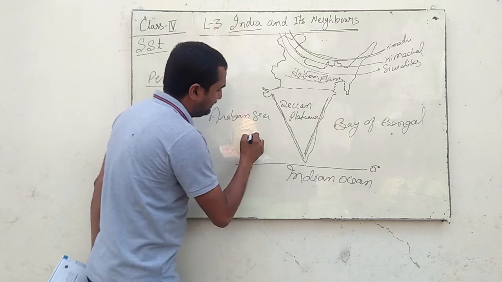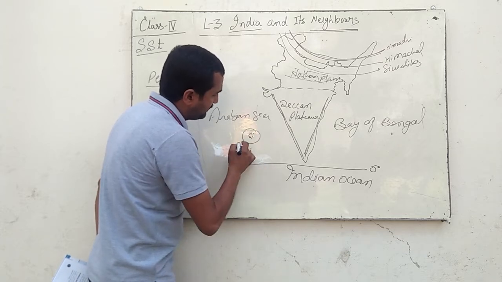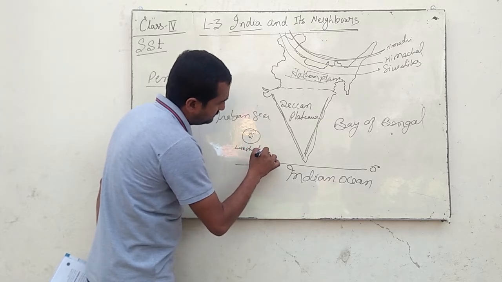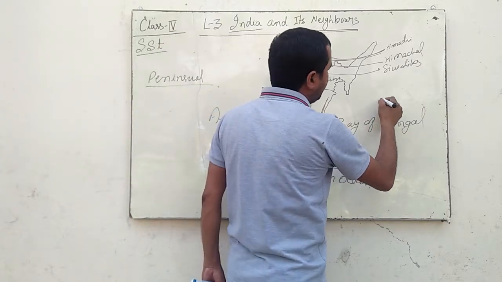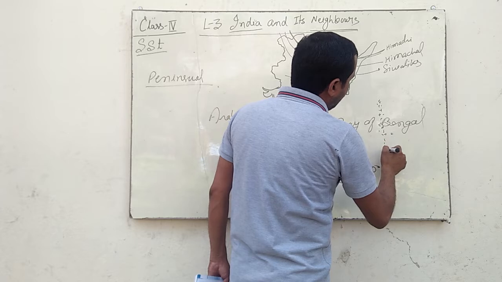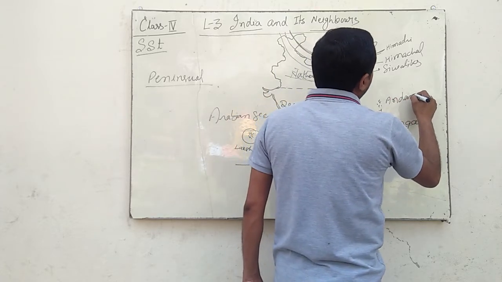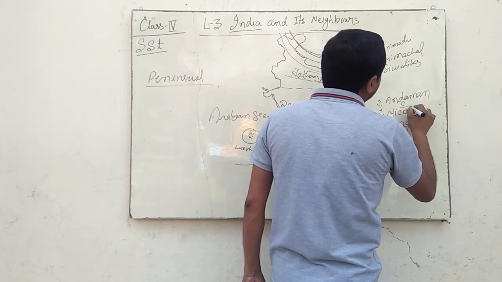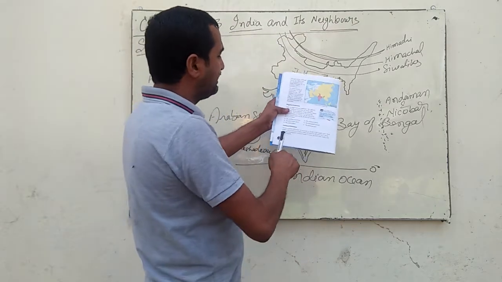In the Arabian Sea, you have one group of islands that is called Lakshadweep. And here we have a long chain of islands that is called the Andaman and Nicobar Islands.